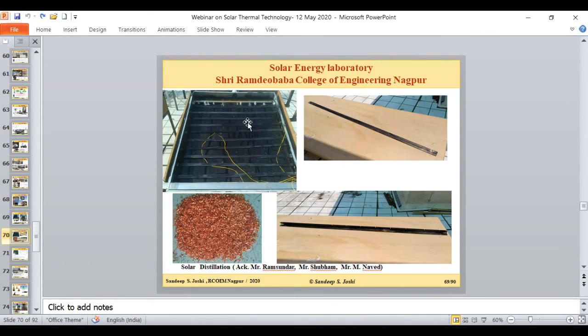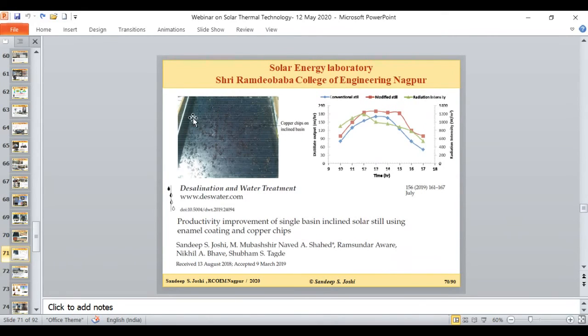So that copper chips we actually mix with the enamel coating, and that coating is done for this absorber surface. With the help of that selective coating, you can observe in the first image, this is that copper chips. As the copper itself has very good absorptivity, and due to the selective coating, the absorptivity has improved again. Apart from that, when the water is coming drop-wise, it gets a hindrance to the water flow, and the settling time of the water is again improved.